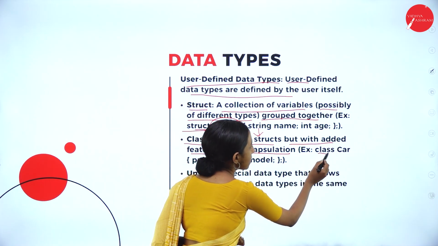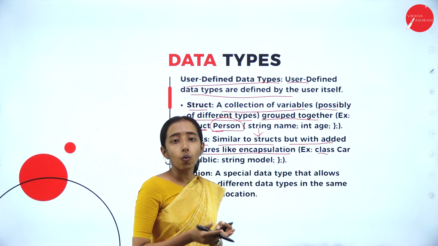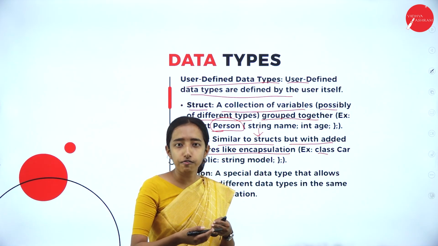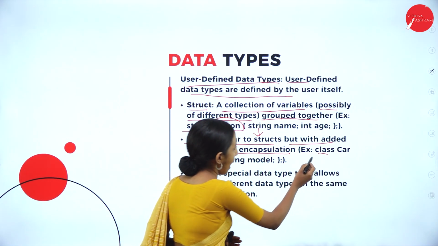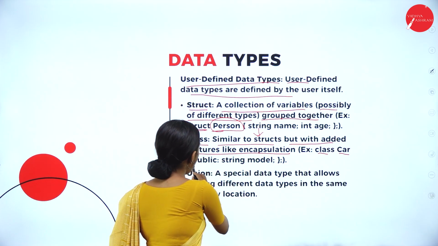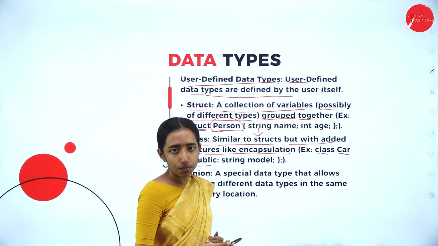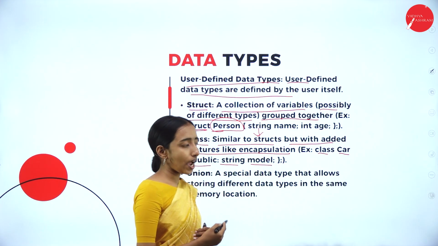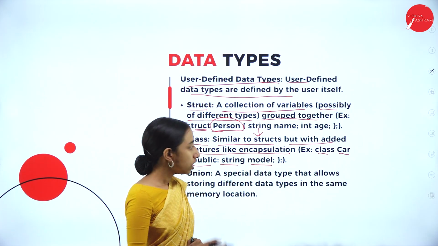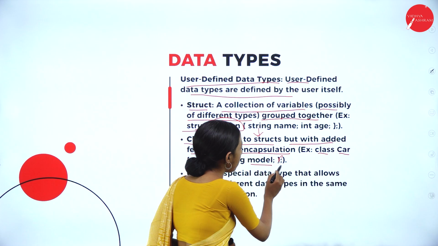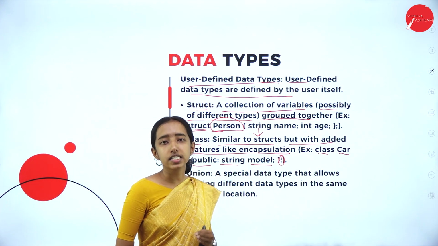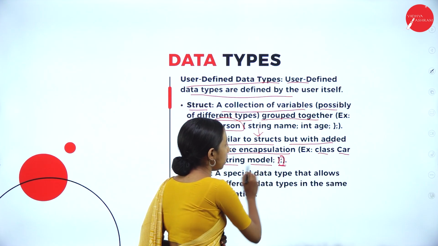Example, class is a keyword. So what is a keyword? Keyword means it is a predefined reserved word. So class Car, public. Public is an access specifier, and we are having string model. The class specification will always terminate with a semicolon.